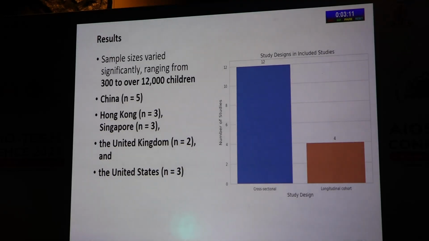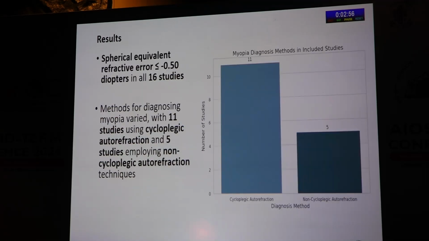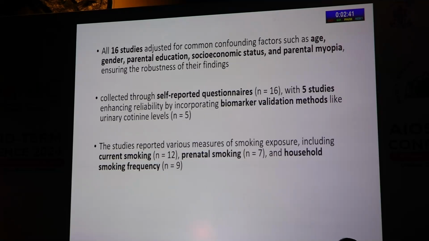Now coming to the results, the sample size varied from 300 to 12,000 children, and the studies were mainly based in China, Hong Kong, Singapore, UK and United States. 12 studies were cross-sectional studies and 4 were longitudinal cohort studies. The spherical equivalent used in these studies as a definition of myopia was less than or equal to -0.5, and 11 studies used cycloplegic refraction as a diagnosis for myopia and 5 used non-cycloplegic refraction.